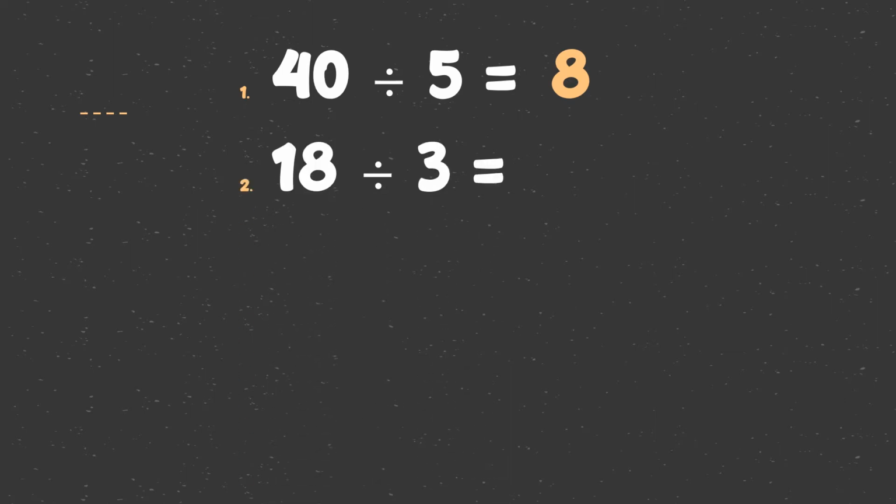Let's review division. 40 divided by 5. Ilang 5 ba ang meron sa 40? Very good. 8. Now, answer the following numbers. 18 divided by 3. The correct answer is 6. Next one. 24 divided by 4.